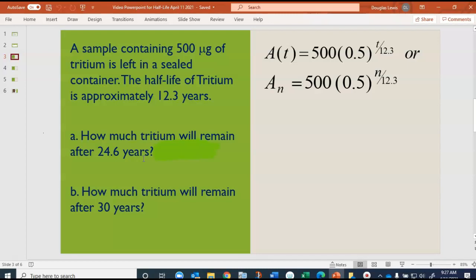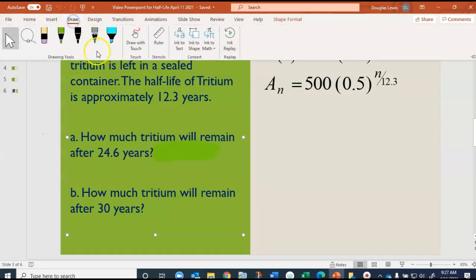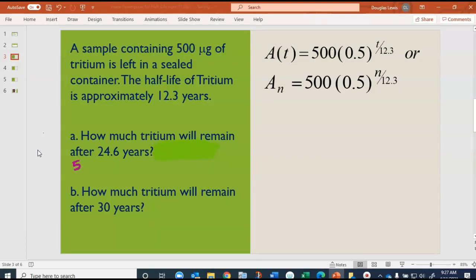So after 12.3 years, the 500 micrograms, that's a millionth of a gram, will have decayed into 250 micrograms.